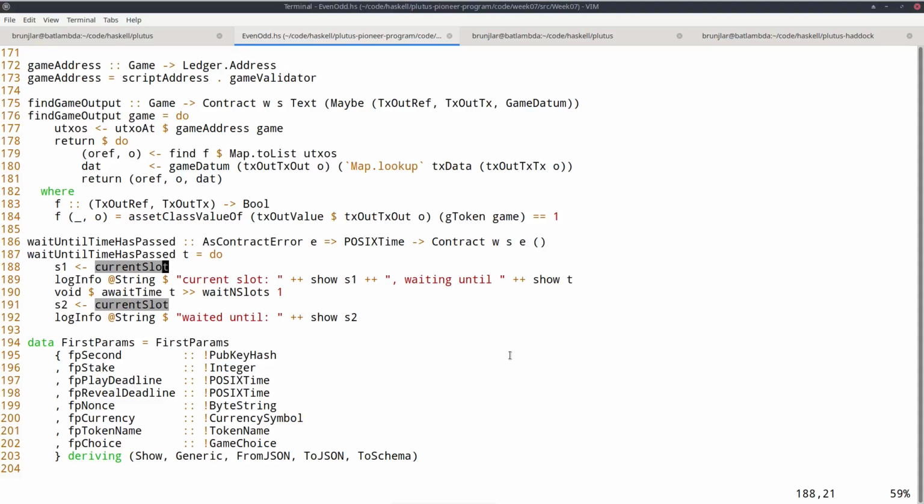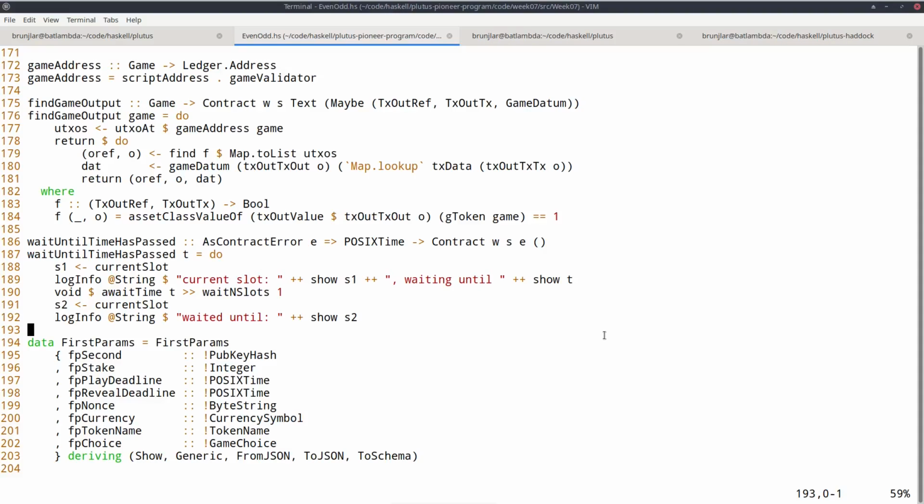I get the current slot, I just log it. Then I use something provided by the contract monad called await time, which does what it says. So it gets a POSIX time and waits, blocks the contract until that time has come. And then just to make sure that I'm in the next slot, I wait for one slot using wait n slots. And I just, for information, ask for the now current slot and also log that.